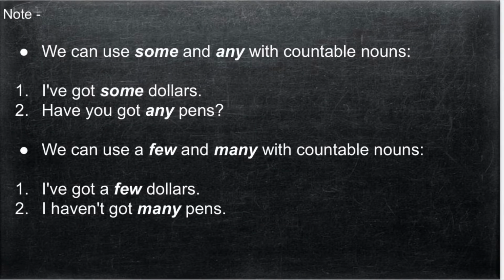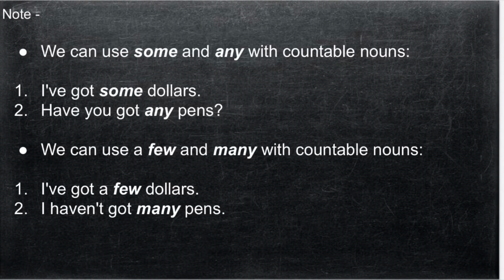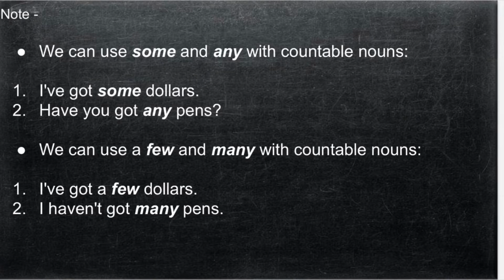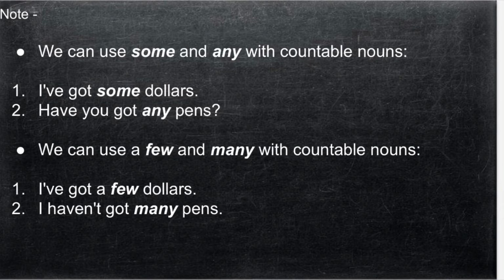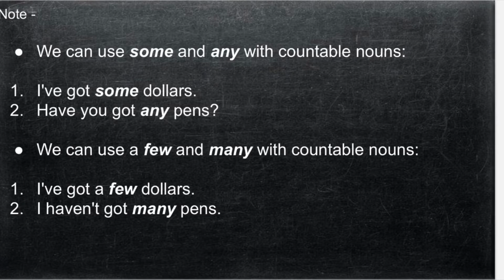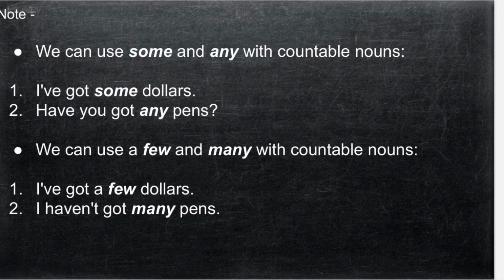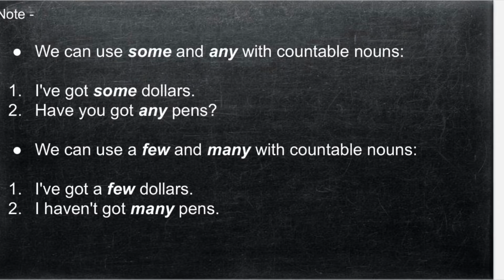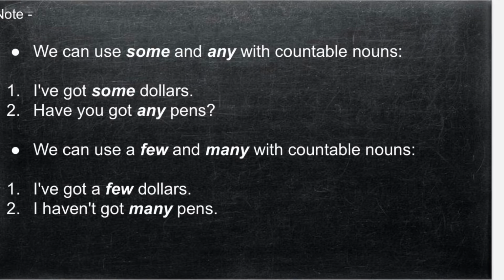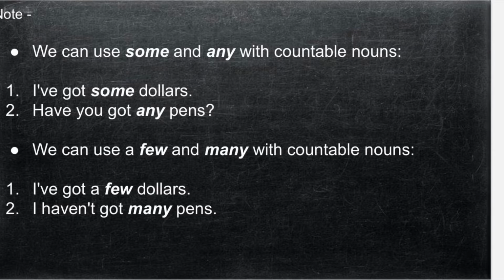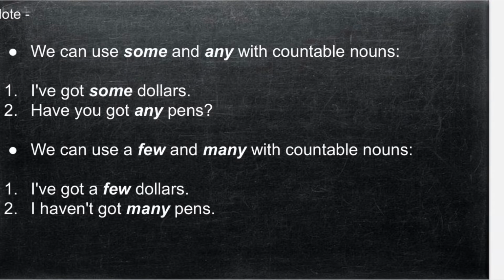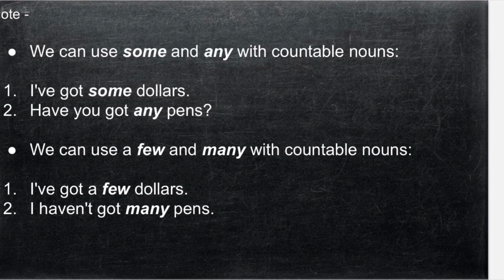Also, there are certain times when we are not sure about the exact quantity of the countable nouns. So here are some words that we can use. We can use words like some, any, few, many with the countable nouns. Now let's look at some examples. I've got some dollars. Have you got any pens? I've got a few dollars. I haven't got many pens, etc. So these are the few words that can be used with countable nouns when we are not sure about the exact number of the countable nouns that we are talking about.